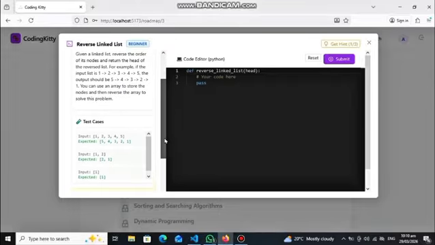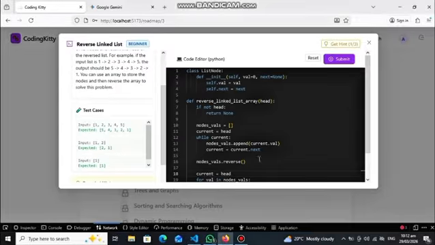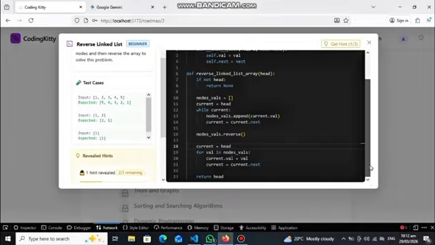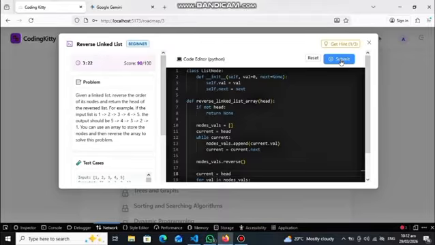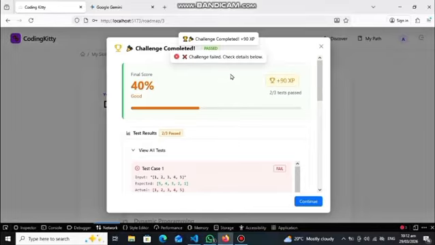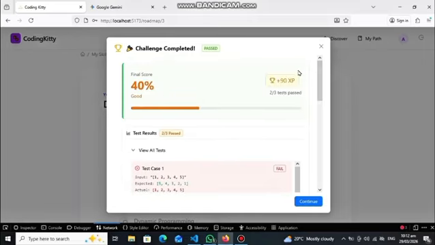Now let's copy and paste some code so that we can check whether it is accepting my submission or not. So let's paste the code, and this is my test case. Now click submit. It has graded the challenge 40% and it has also provided some feedback regarding my coding style.